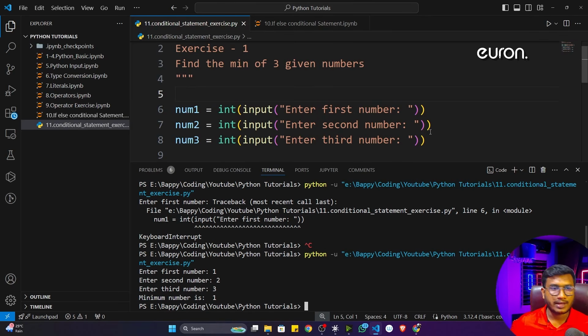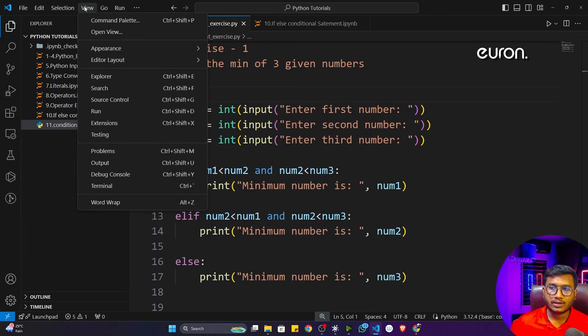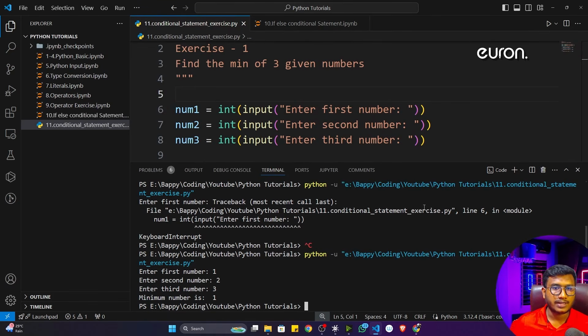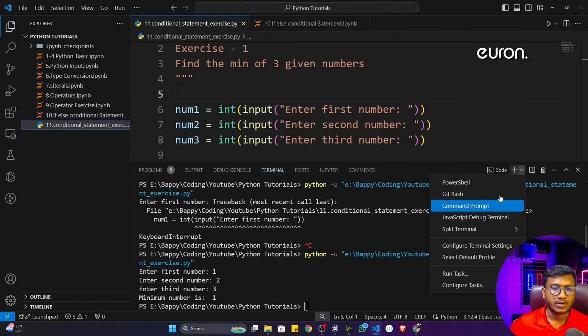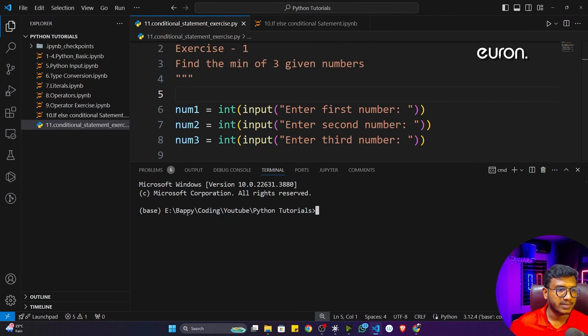There is another way you can execute the code. For this, click on the view and you will see one option called terminal. Just click on the terminal. Now see your terminal will open. Now you can take this particular command prompt. Just click here, there is an arrow icon, and try to take the command prompt, not any other terminal. I'll take the command prompt here. Now the previous one I can delete. Now see this is my command prompt.